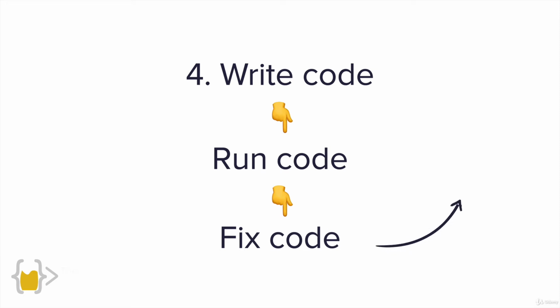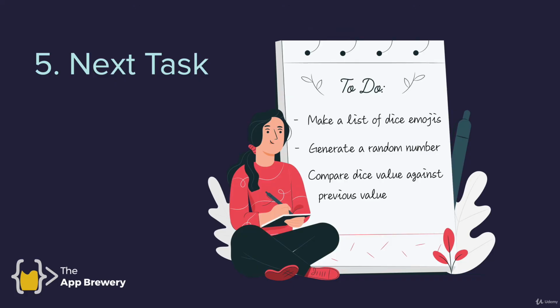So write code beneath the comments, run your code, make sure that it does what you want it to do, and if it doesn't, then fix the code. And once you've done that, then it's back to the beginning, write more code under the comments, run more code, fix more code, until you've managed to cross out that task. And then it's a case of tackling the next one that you think you can attempt.